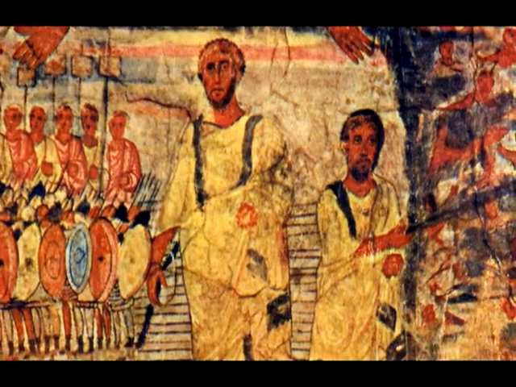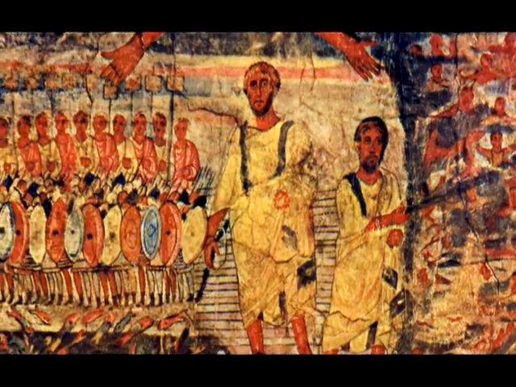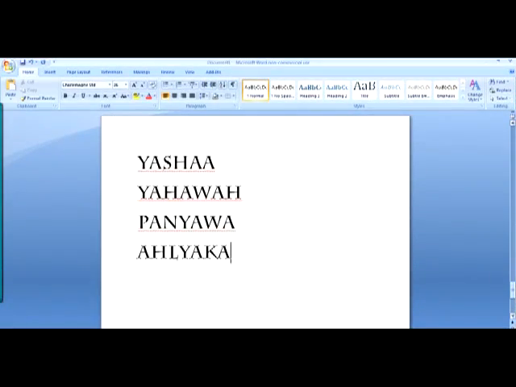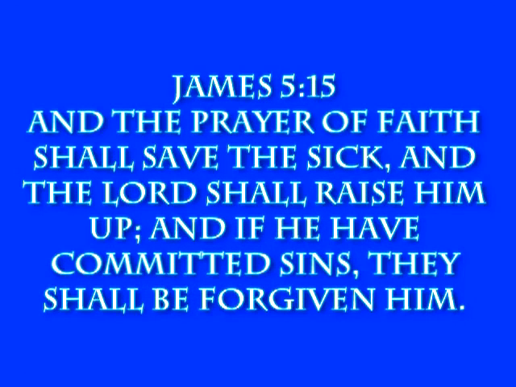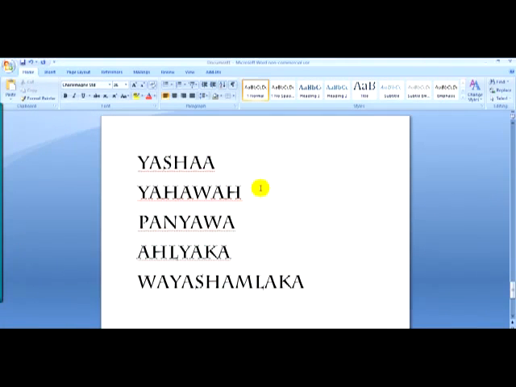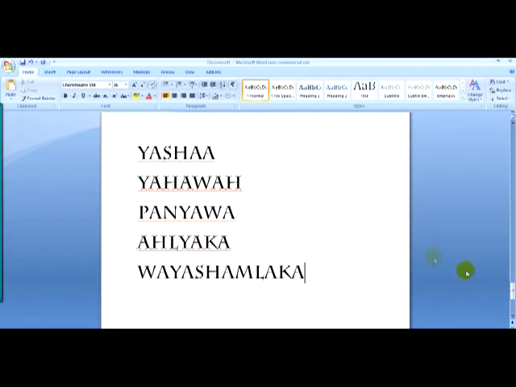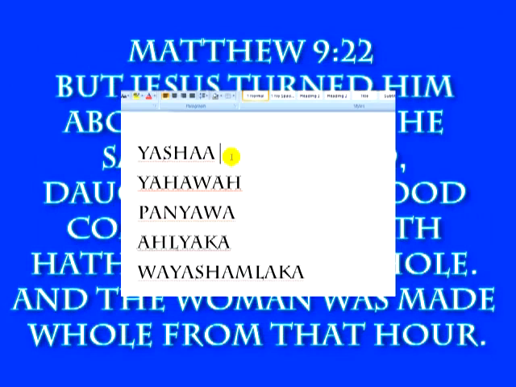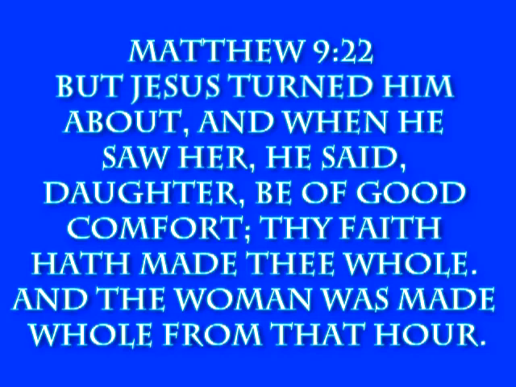Alright, so this is the prayer that we say over, brothers, and then whenever this prayer is said over you, you say this prayer over anybody else, they're supposed to make their supplication and their wants or whatever the case may be known unto the Most High. Alright, that's why it says the prayer of faith shall heal them, because we'll do the prayer for you, but you have to have the faith that you're going to be delivered and that you're going to be healed, because that's the deal, that every time Yahweh Shai taught, anytime he spoke to anybody and he healed them, he said, your faith has made you whole. All he did was put forth